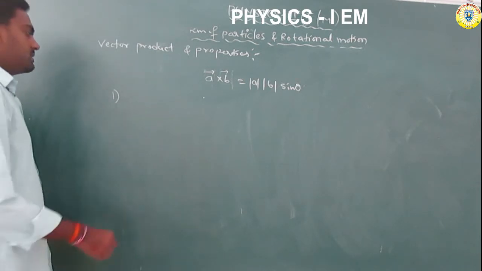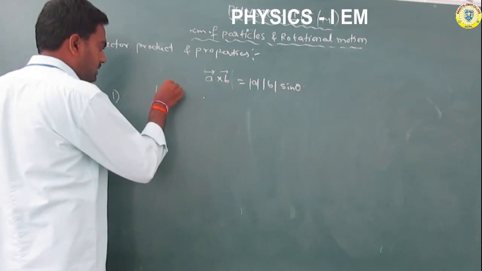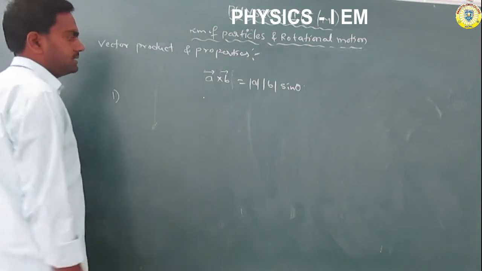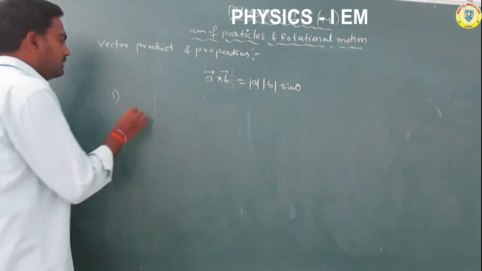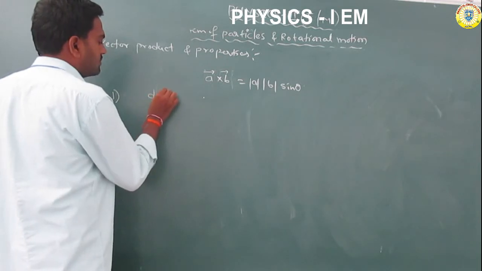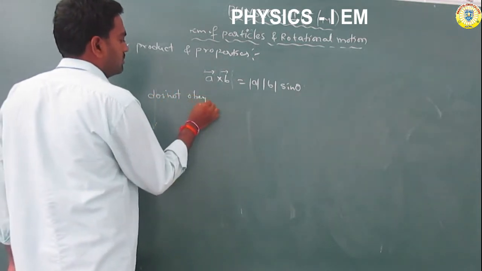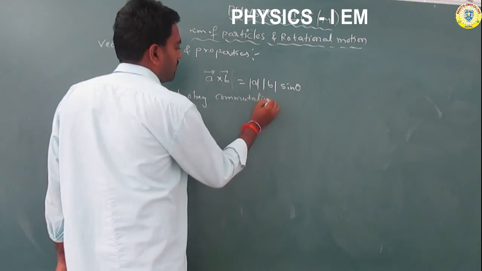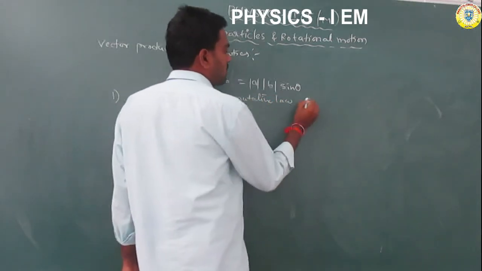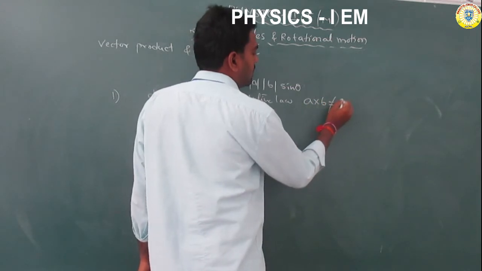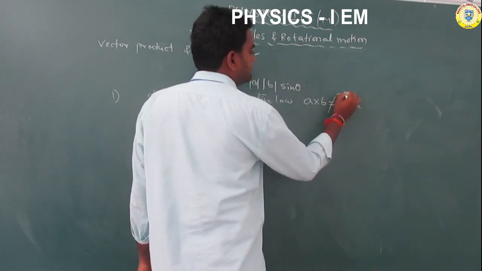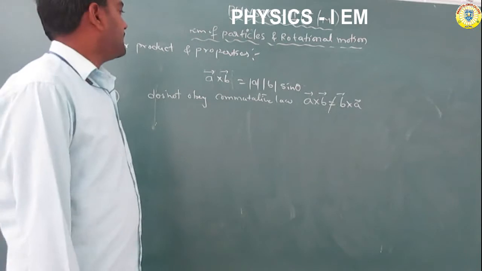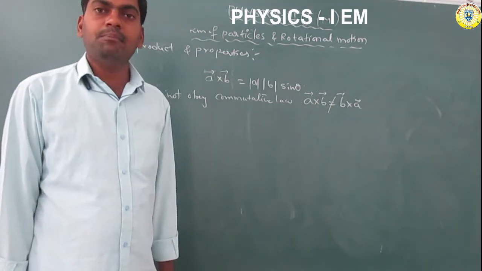The vector product does not obey the commutative law.